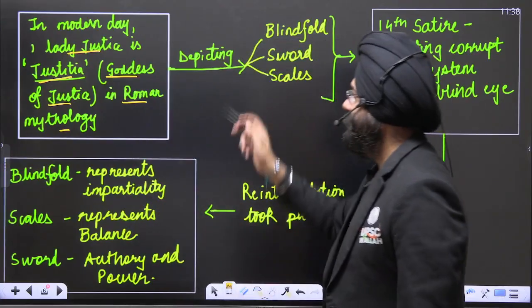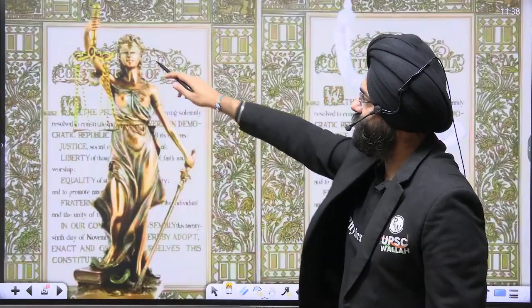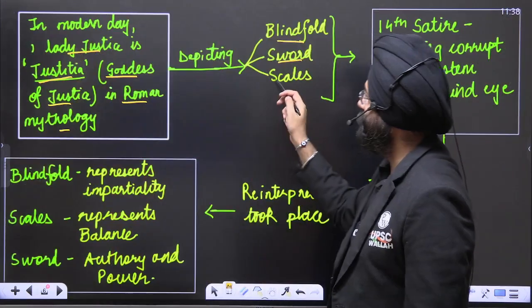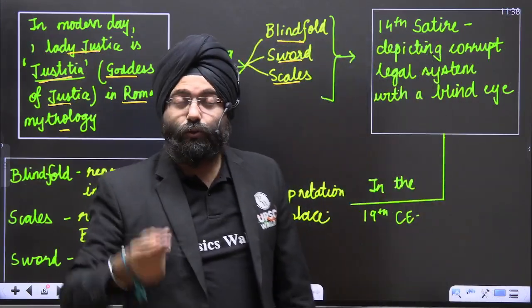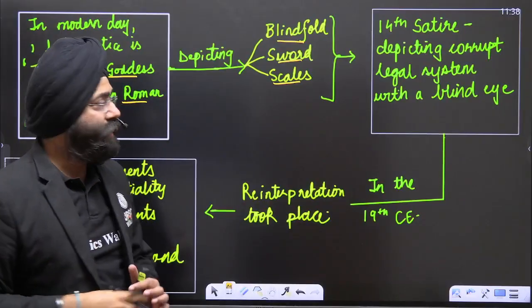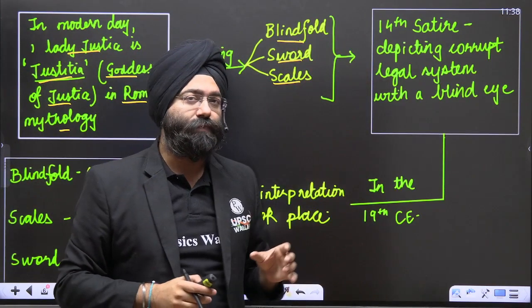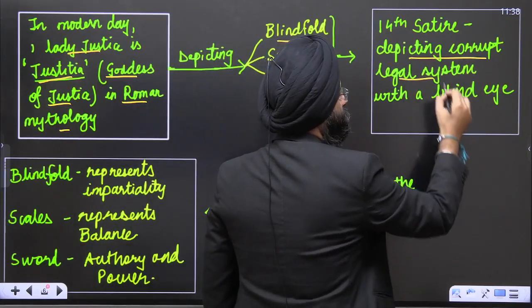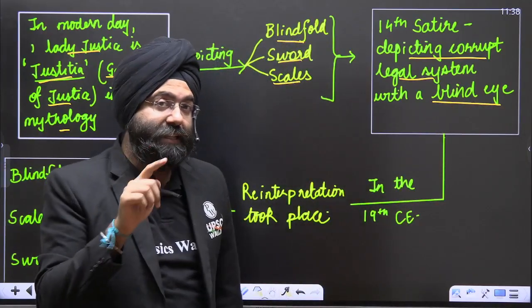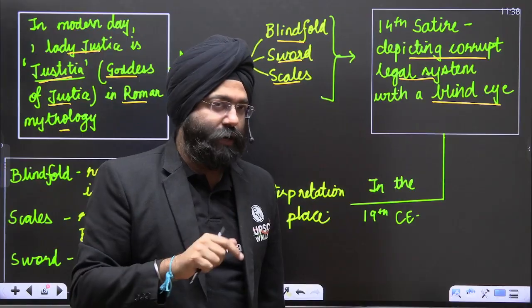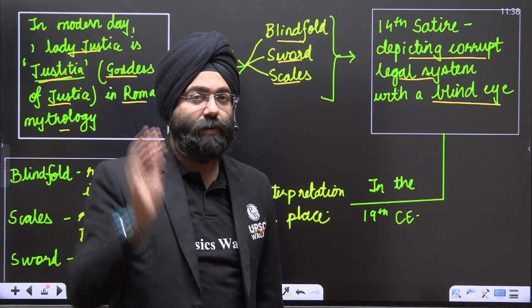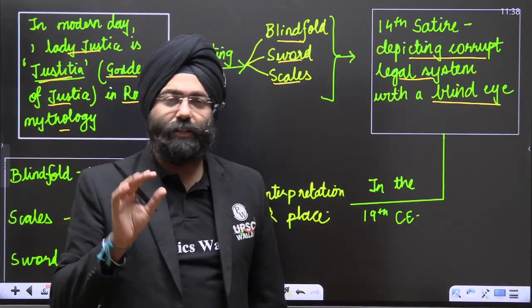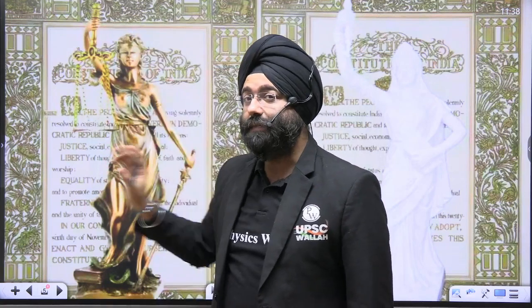But remember one thing, the lady over here is blindfolded. She has a sword and these are the scales. Today we interpret this in a very different way, but what it meant in the 14th century was a satire. It depicted a corrupt legal system with a blind eye. So in the 14th century, it did not mean what we understand today. It meant that the legal system of that time was blind, corrupt, and not listening to the people. That is why this image was depicted during that time.